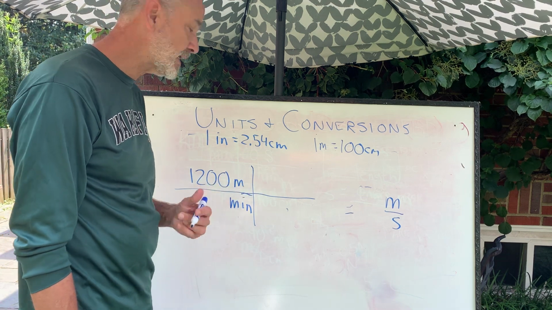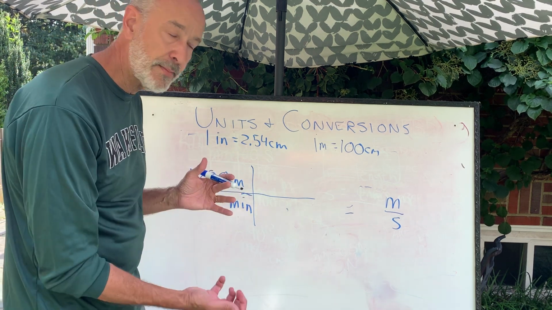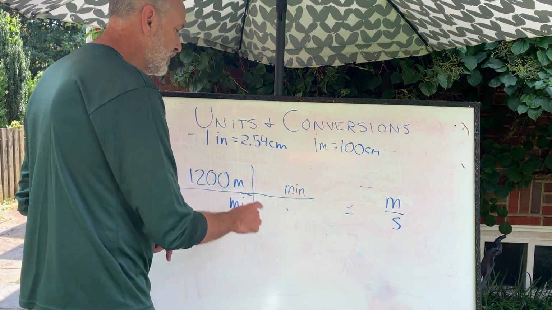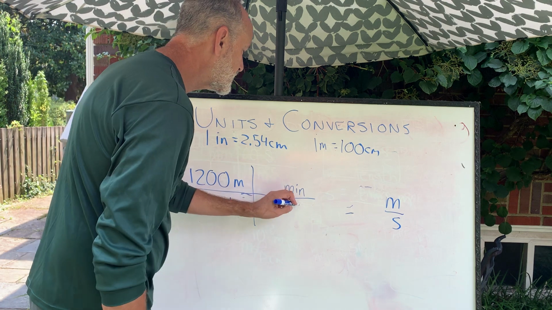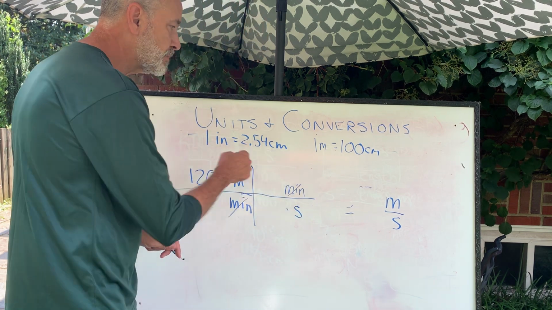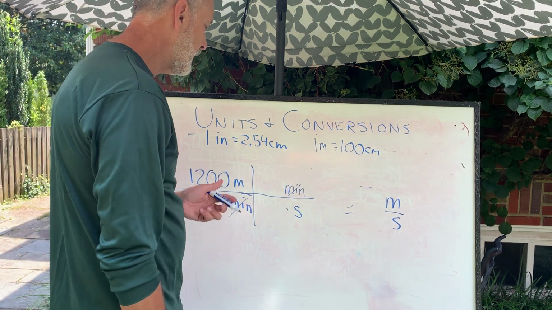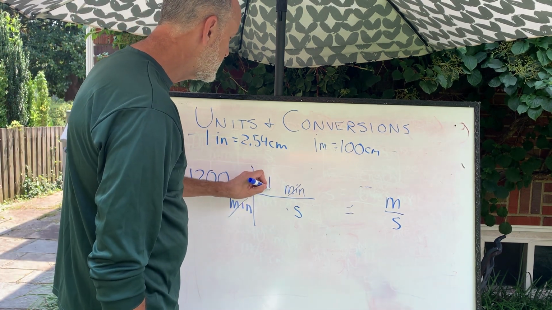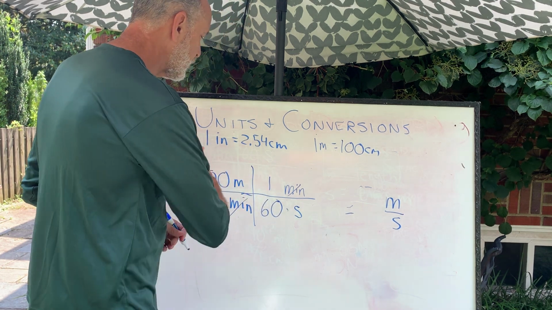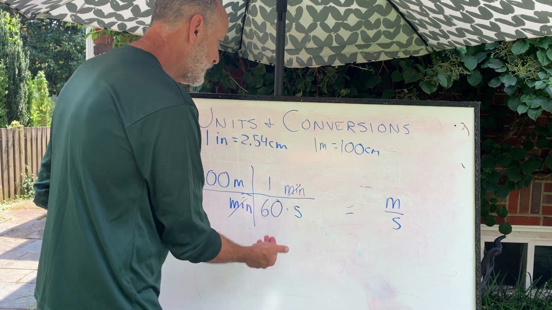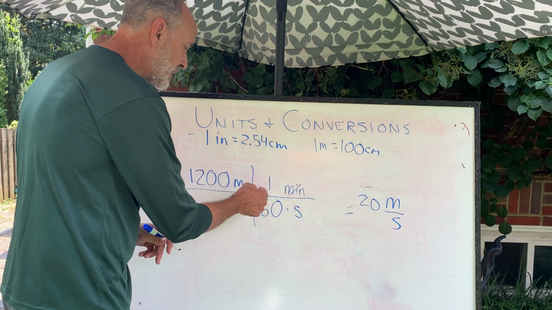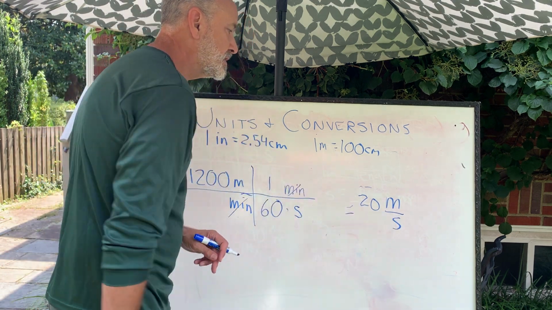I don't like minutes, I like seconds. To cancel out something in the denominator, you multiply it by something in the numerator. So I want to convert minutes to seconds. That will cancel out the minutes, and I'll end up with meters per second. Perfect, just what I wanted. Well, let me think, 1 minute is equal to 60 seconds. Therefore, 1,200 times 1 divided by 60 is 20 meters per second.